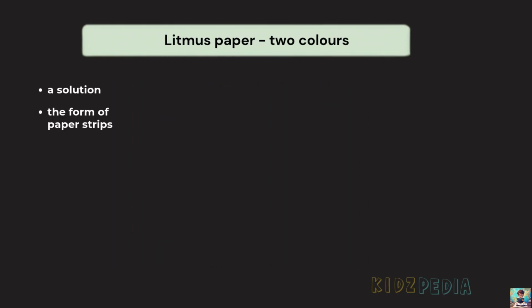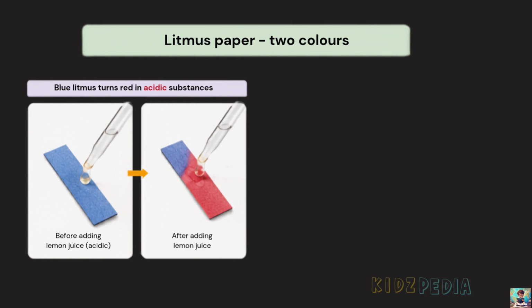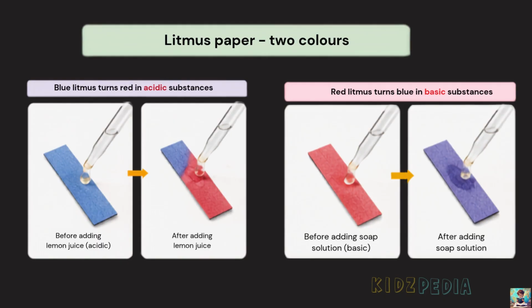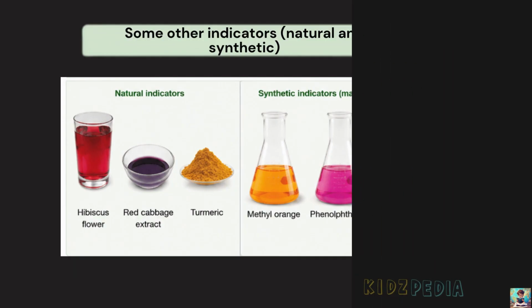And it is available in two forms, as a solution and as paper strips called litmus paper. These litmus papers come in two colors, blue and red. Substances that turn blue litmus paper red are called acidic substances, while substances that turn red litmus paper blue are called basic substances. Because litmus helps us identify acids and bases through color changes, it is known as an acid-base indicator. And litmus is not the only indicator. There are many other indicators that can also show color changes. Some are natural like litmus, while others are synthetic, meaning they are made in laboratories. You will learn more about these indicators in higher classes.